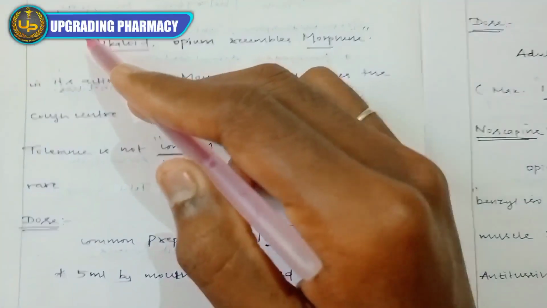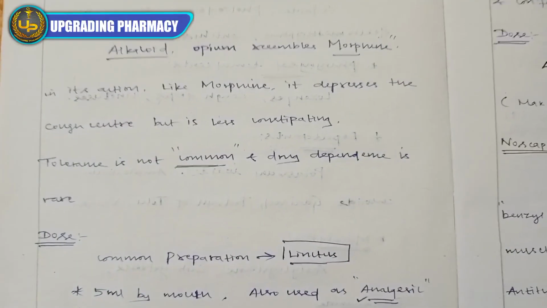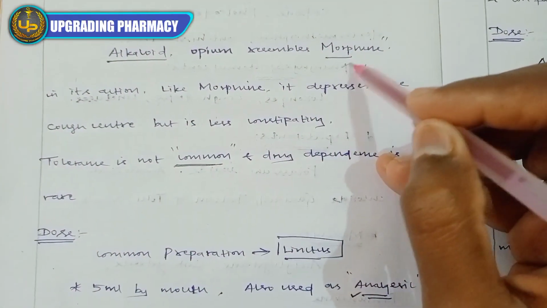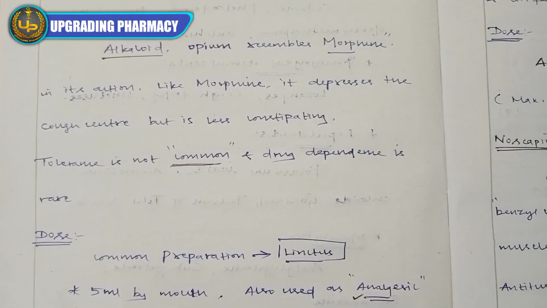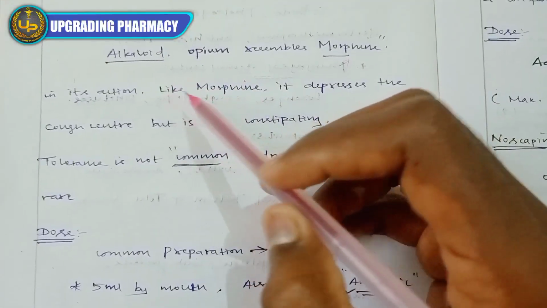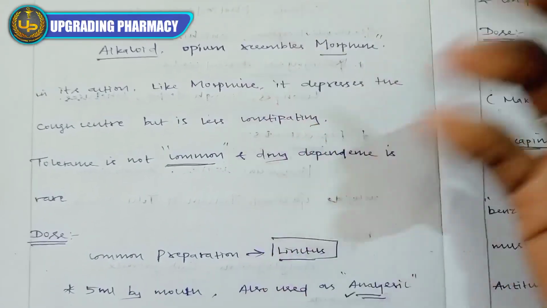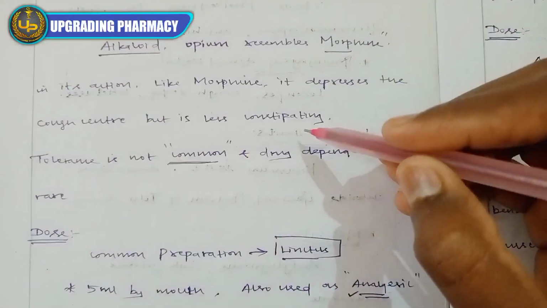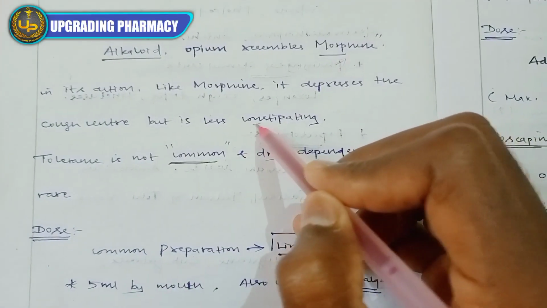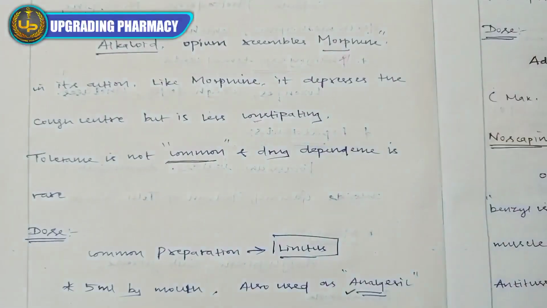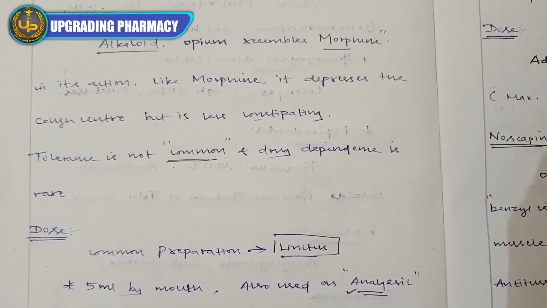Codeine is an opioid alkaloid that resembles morphine. Morphine is a powerful analgesic in its action. Codeine is an opium alkaloid with morphine-like action. Like morphine, it depresses the cough center, but it is less constipating than morphine.